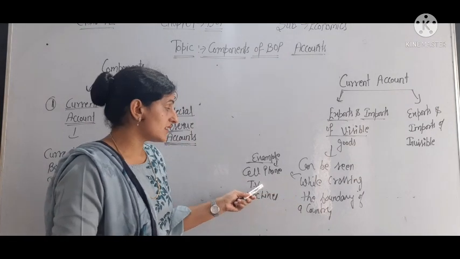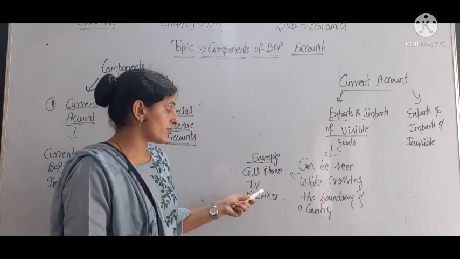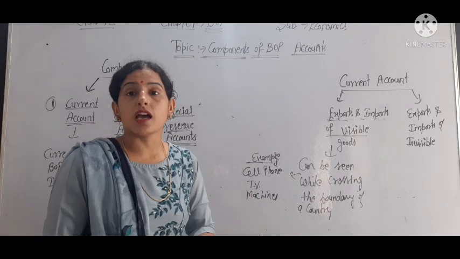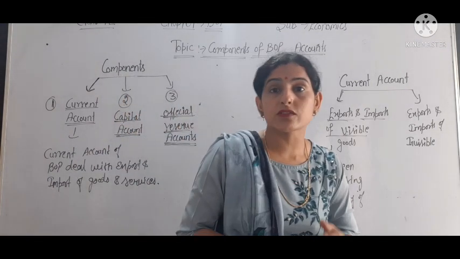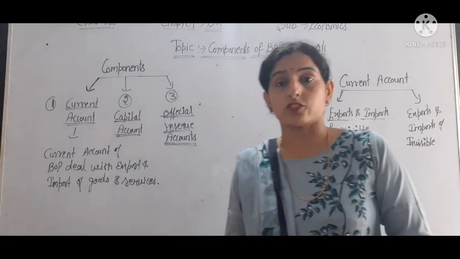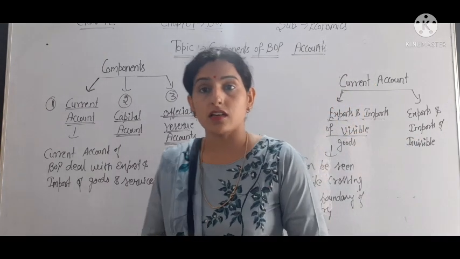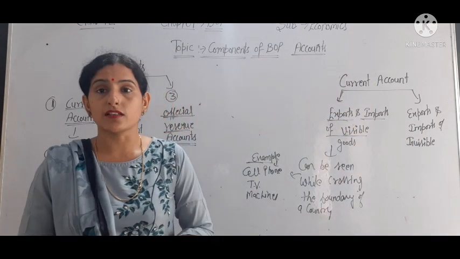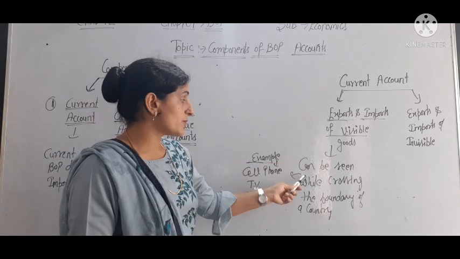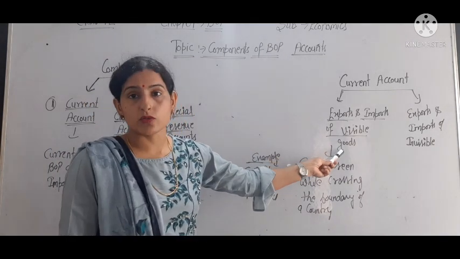We can see the cell phone, the TV, machines. So these are called visible goods, which can be seen and touched. So it includes export and import of visible goods.